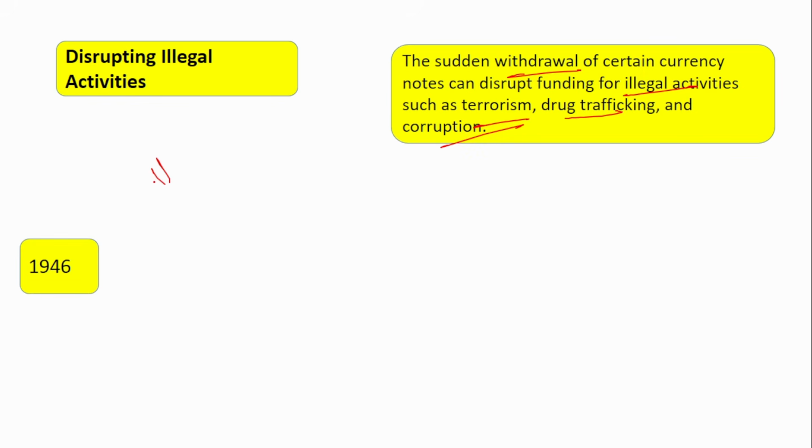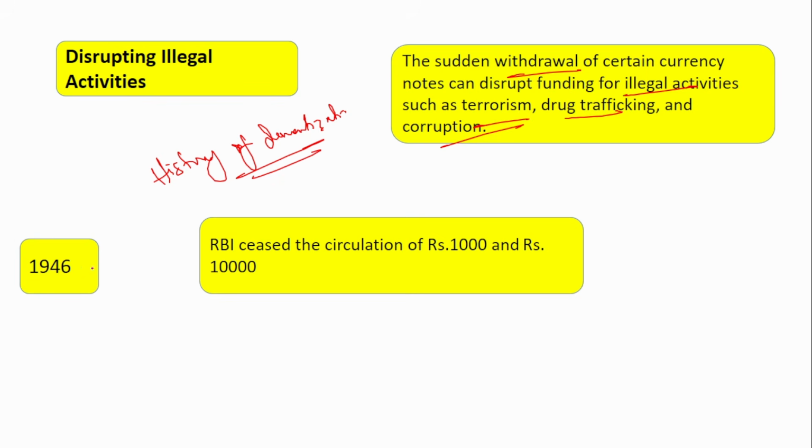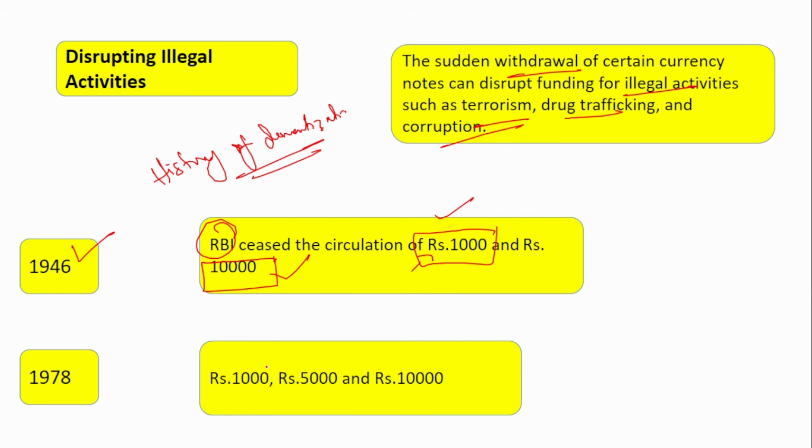If you look at the history of demonetization, when all was demonetization done in India? First, demonetization was done in 1946. So the Reserve Bank of India ceased the circulation of rupees 1000 and rupees 10,000. They declared that 1000 and 10,000 notes will no longer be valid. Next, in 1978, the demonetization of three notes took place, that is the 1000 rupee note, 5000 and 10,000.